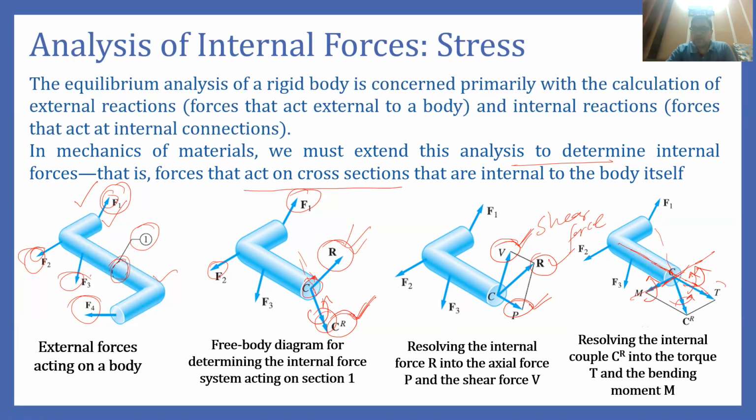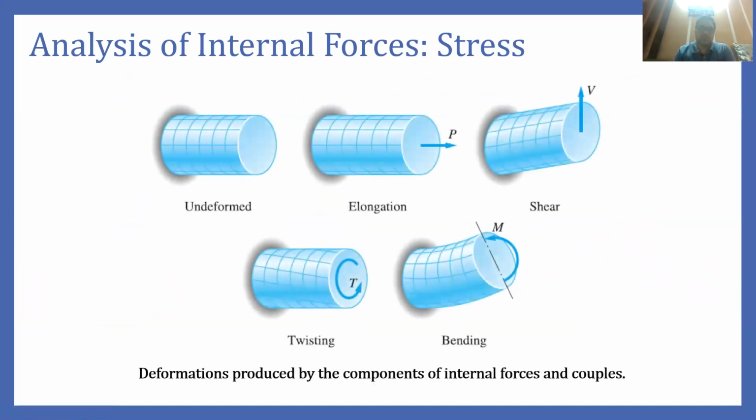Now, the effect of these four internal forces we can summarize with the figure. In this case, you can see this is a body which is undeformed. If we consider the effect of this force, one force is the normal force, and the other force is parallel to the cross section, which we are terming as V. The effect of this force can be elongation or compression.